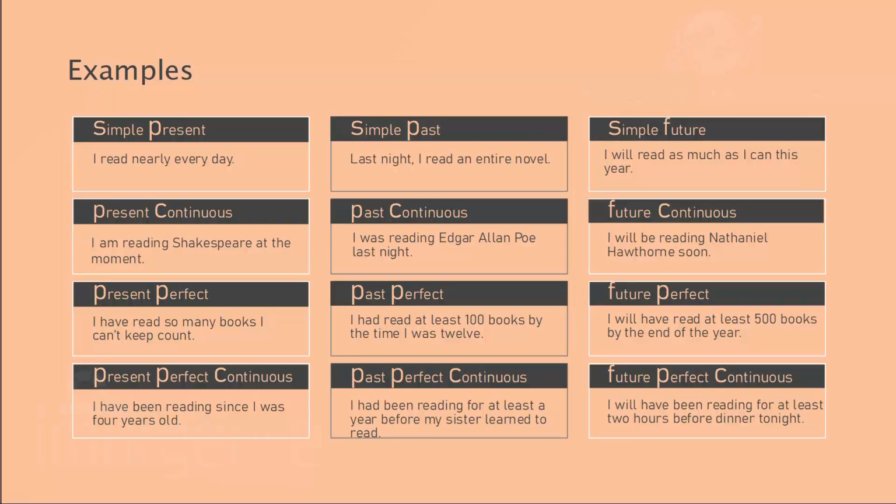And if it's a past continuous, I would say instead of am, I would say I was, because that's what the present was in am. And in future, I would use I will be. And simple past is, again, as you all know, simple past tense. So last night I read an entire novel, and the future would be I will read as much as. Basically, it's always present I, and continuous I am, and ing form. And present perfect would be I have read, and present perfect continuous would be I have been.